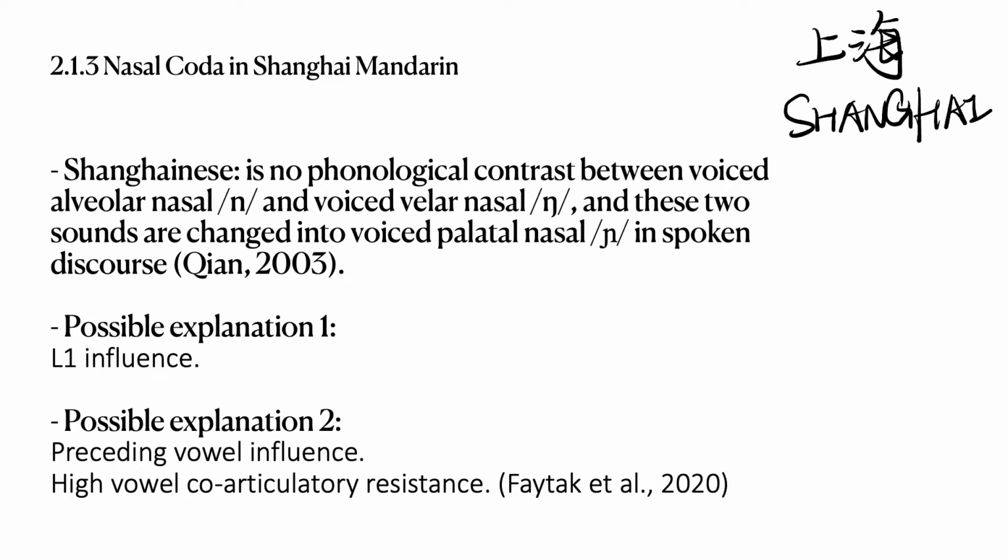This leads us to state a hypothesis that the first language results in the incompetent acquisition of discriminating sound contrasts of coda nasals in Shanghai Mandarin. However, after other preceding vowels, there is no similar pattern. So, some other researchers argue that the preceding vowel E causes the change. They argue that the front high vowel E has a high co-articulatory resistance, restricting nasal codas, and it causes the palatalization of the following sounds in Shanghai Mandarin.